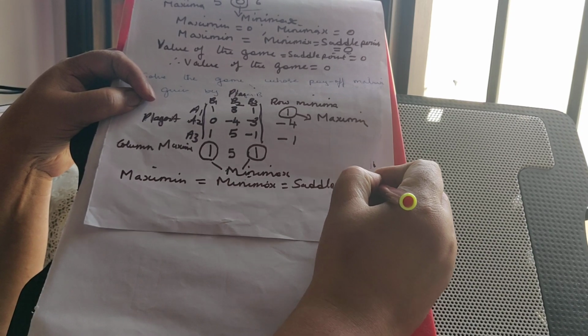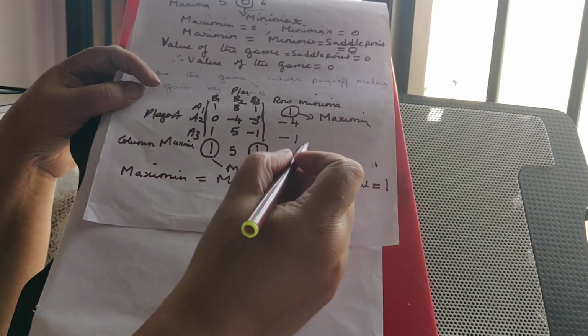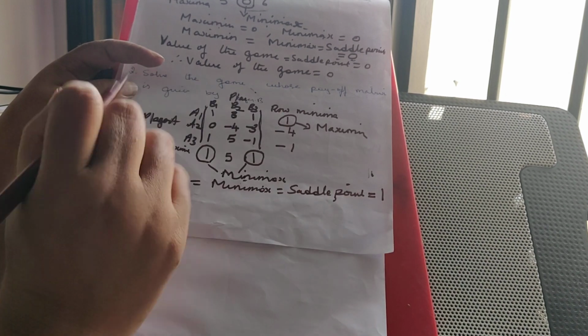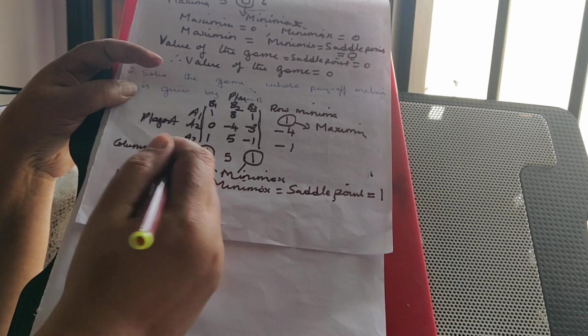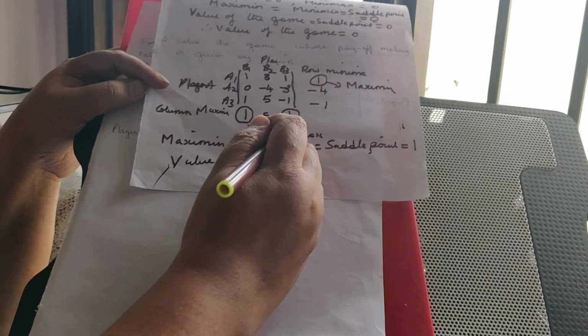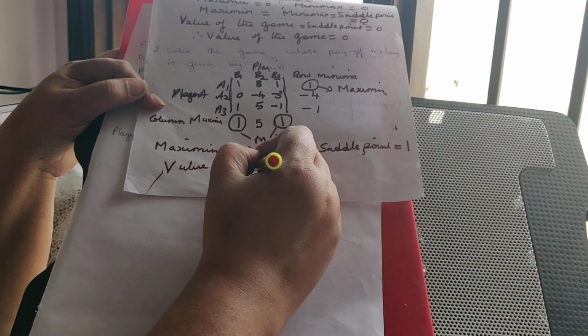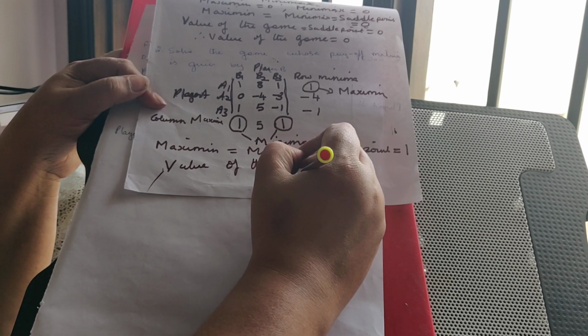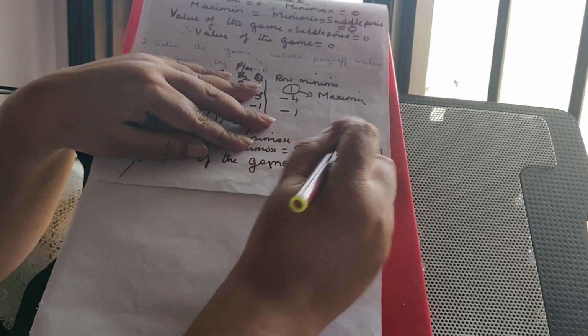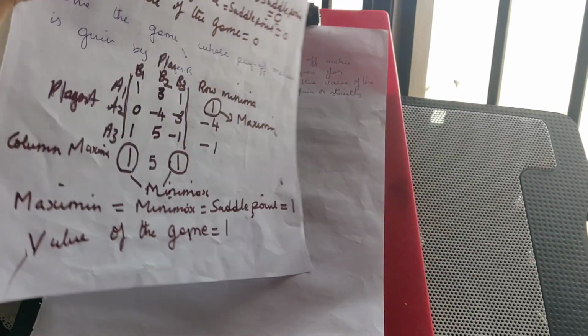Saddle point, that is equal to 1. Now the saddle point, where 1 comes, you can write the value. So what will be the value of the game? The value of the game is equal to 1. Okay.